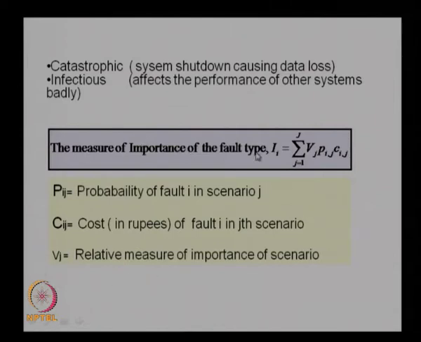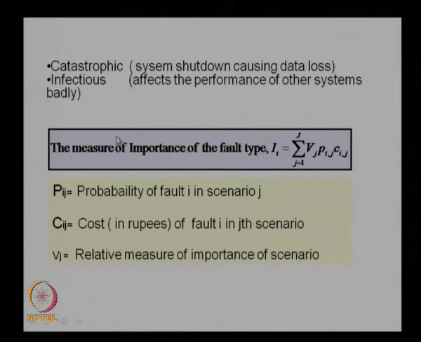The actual importance of the fault type can be obtained as sigma j equal to 1 to J of Vj Pij Cij. So, Pij is the probability, Cij is the cost, and Vj is the relative measure. So, if you have one particular fault happening under various scenarios, and if you know the cost of that particular fault as well as the probability of that fault as well as the measure of the importance of that scenario, we can find out what is the importance of that fault type.